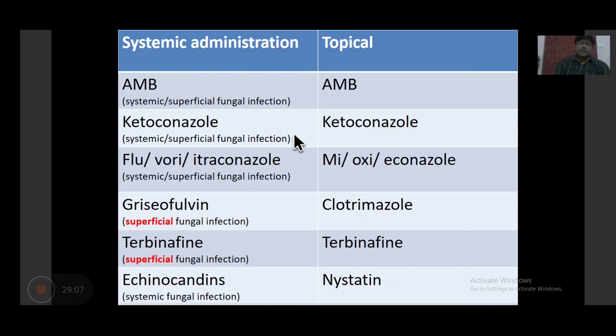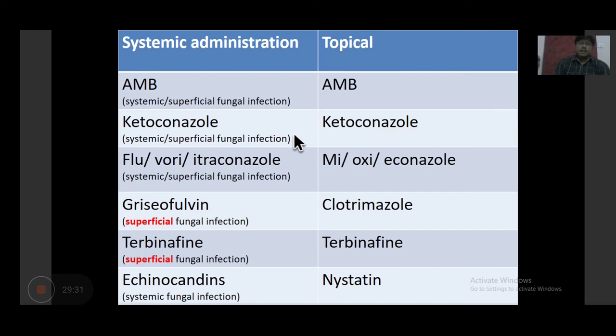So here comes the summary of whatever we read so far. There are drugs which are used for systemic administration as well as topical. There are drugs which are useful in both, like amphotericin. It is available in topical form as well as systemic form, parenteral and oral. So it can be used for systemic and superficial fungal infection, for both.